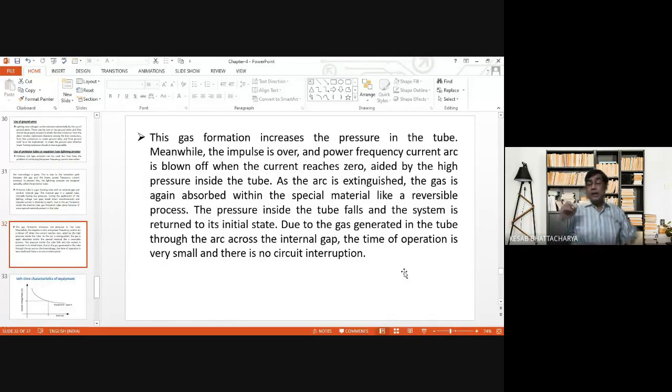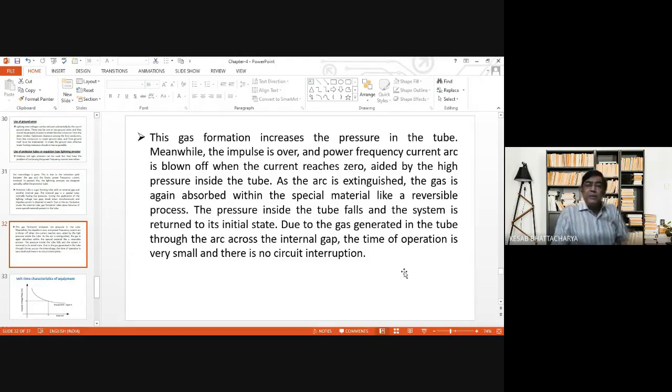As we have said, it is not a permanent phenomenon. On the contrary, it is a transient phenomenon. And we have seen the time of application of an impulse voltage, 1.2 microsecond front time, 50 microsecond tail time. Within such a short time, the impulse will be over.